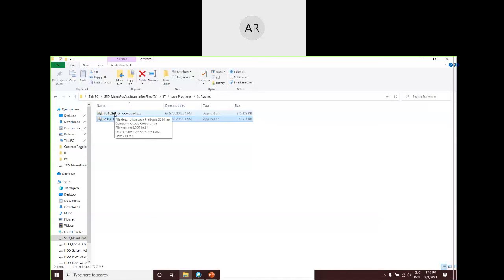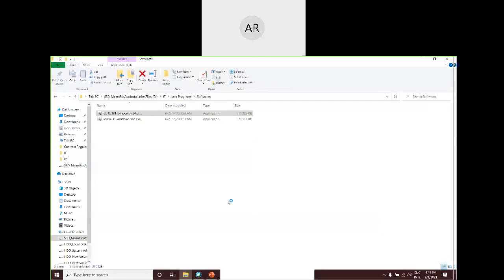What you need to do is just double click your JDK file. It will ask for some permissions. Give it the permissions. It's a safe software. There is no virus inside it. So once you give permission, the installation process will start, but it has already detected that JDK is already installed on my machine.